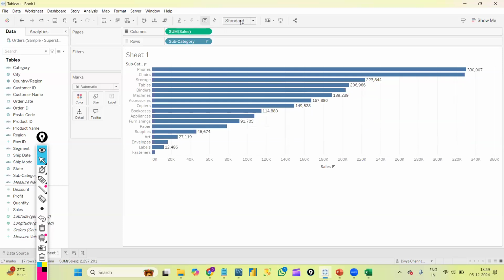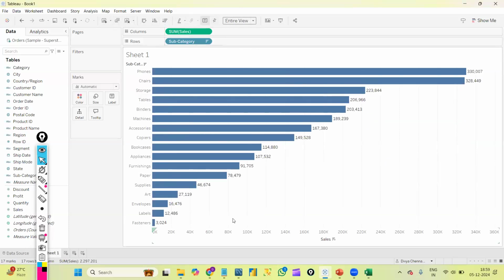Since this is a demo, I'm just trying to give you an overview. Slowly, we will learn each and every option available here, and all the concepts we will cover. Here we have some standard view. If I click on entire view, I can get the graph like this.